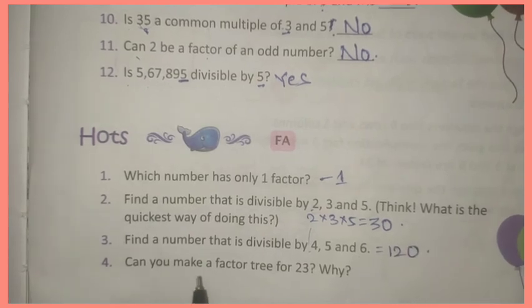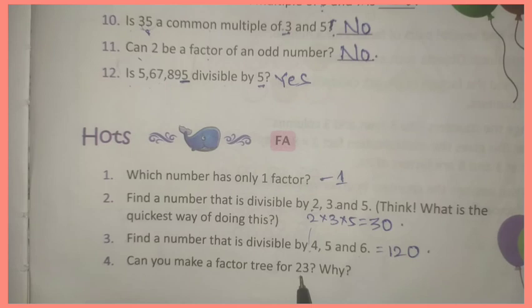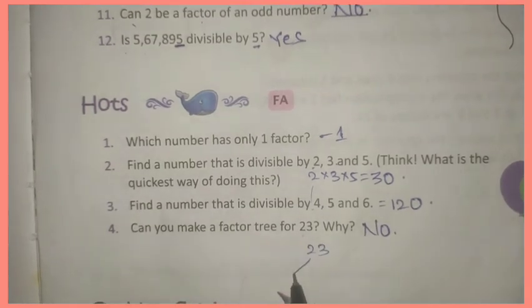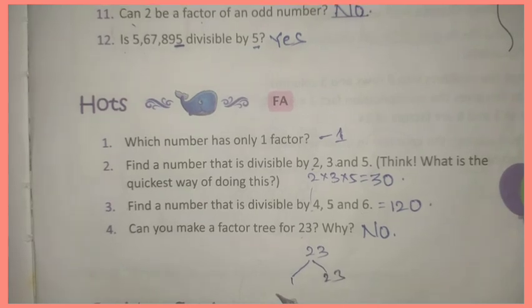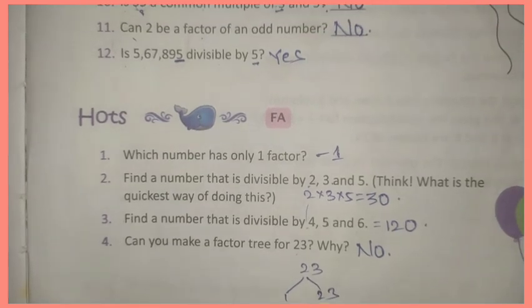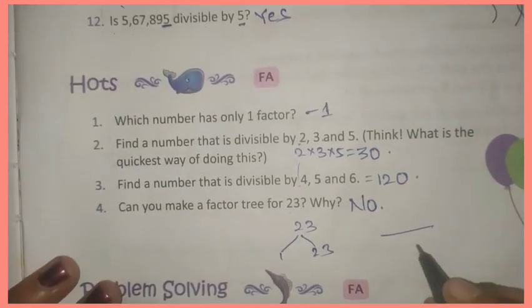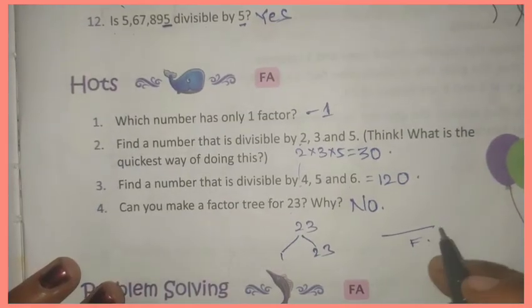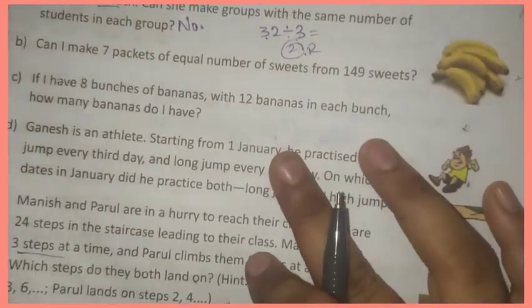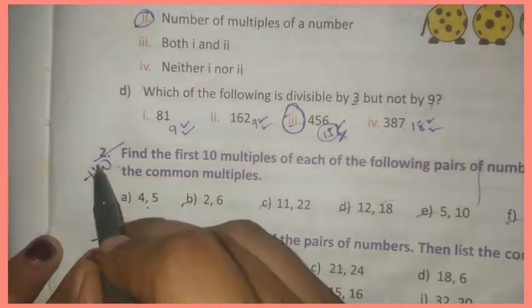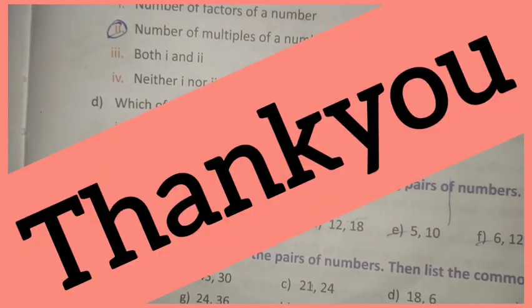Okay. Can you make a factor tree for 23? No, we cannot make a factor tree. Why? Because it has only 1 and itself as factors. Okay. Write all these up to here in your fair notes. Complete your notes up to here. Okay. Write the sixth bit, the mental maths problems and odds. Okay. Here, do this second bit as homework, today's homework. Okay. Thank you.